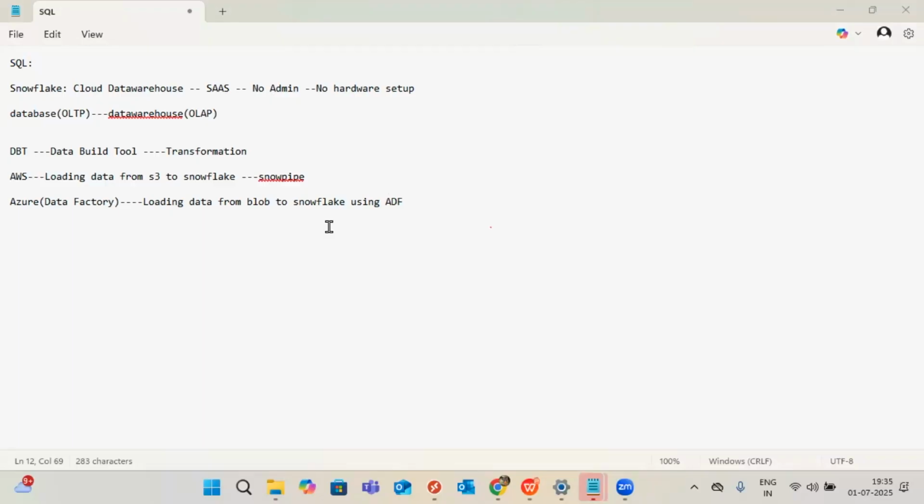Now in the market, Snowflake with ADF is a very popular combination. Snowflake with DBT also. Out of 10 people, very few people know how to use DBT and ADF, for example. So in that case, even if you have normal knowledge, they will hire you. All those benefits I gained long back. That's the reason my agenda is Snowflake is important. On top of that, the remaining technologies will help you to increase your requirements, maybe package, location, number of job opportunities. That is the specialty of my training.